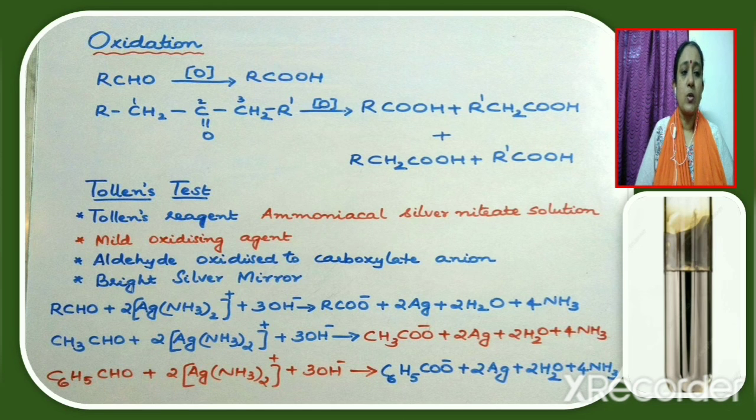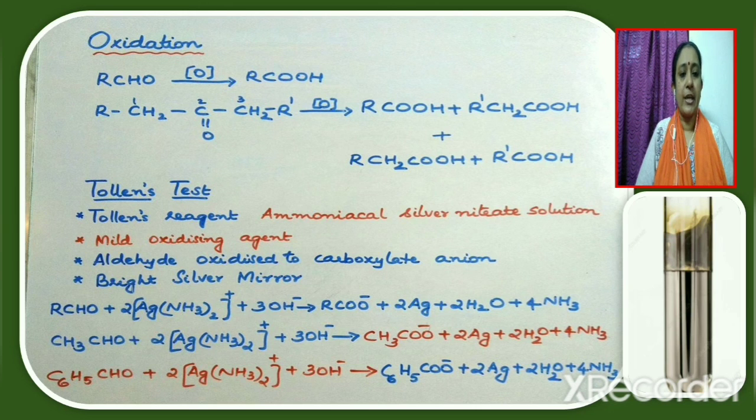Aldehydes can also be oxidized using mild oxidizing agents like Tollens reagent and Fehling solution. Therefore, Tollens test can be used to distinguish between aldehydes and ketones. Ketones will not undergo oxidation if oxidation is carried out using a mild oxidizing agent like Tollens reagent or Fehling solution. So let us now discuss Tollens test, which is used to distinguish aldehydes from other compounds.